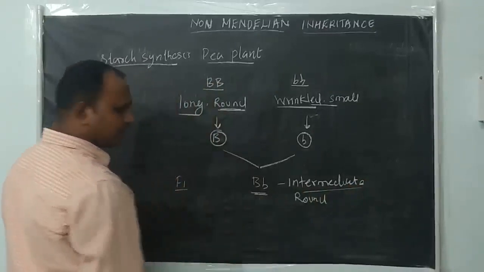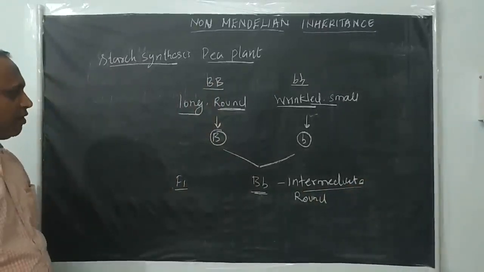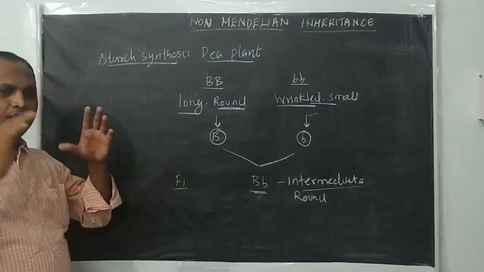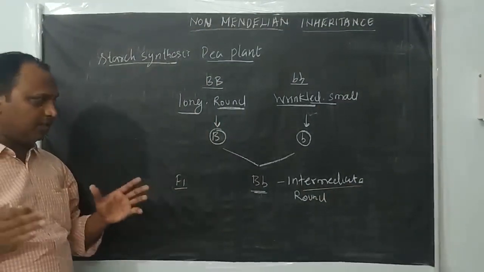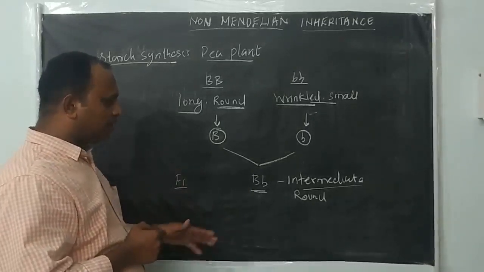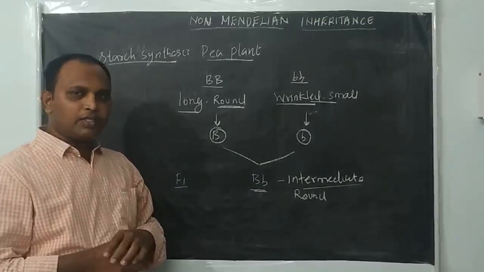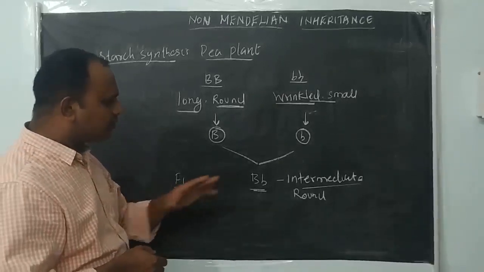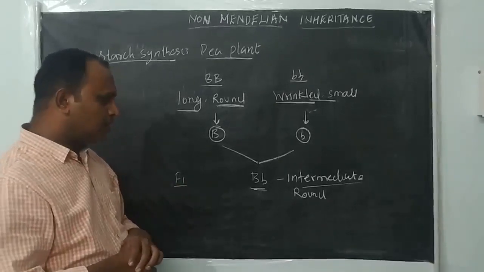So the size of the seeds somewhat deviated from the parents, because the parent seeds are pure breeding: they produce either long or big seeds, or small seeds only. But the F1 hybrid produces seeds intermediate between the parent organisms, and the seeds also look round.